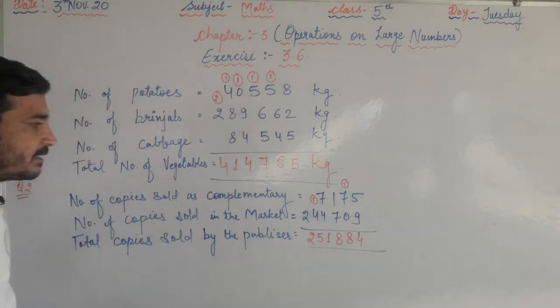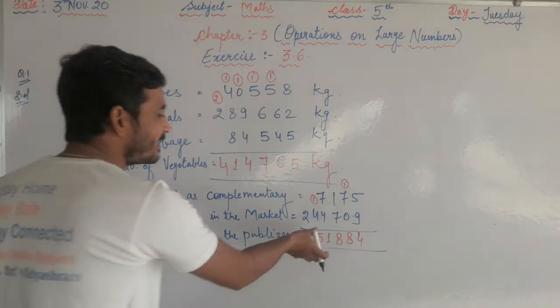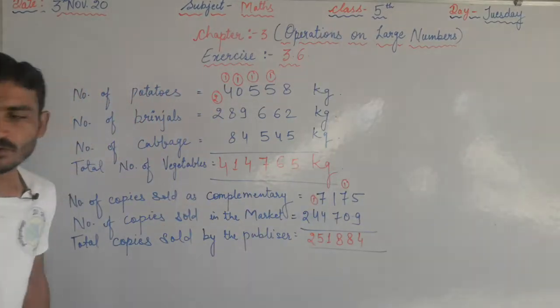Okay, so these are the copies that were sold by the publisher. Now total number of copies printed here, that is 4,56,496. So what you have to do, you have to subtract this data from the total number of copies.